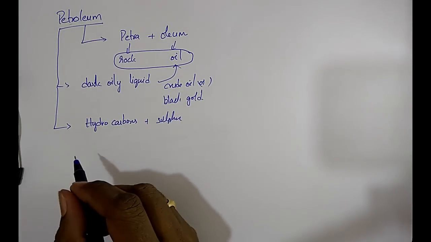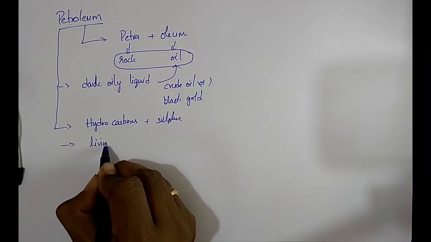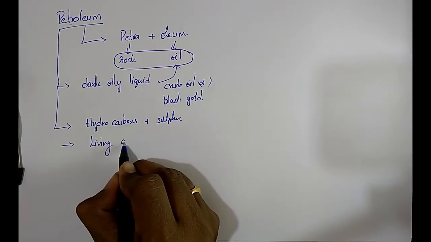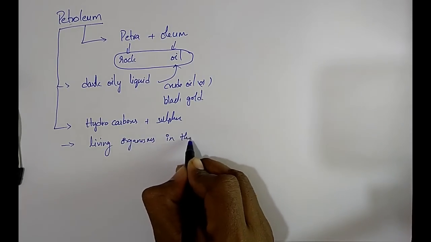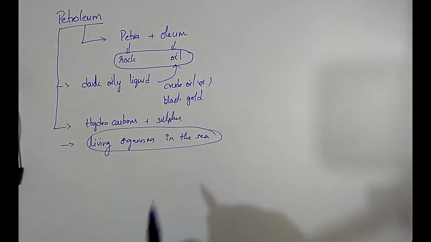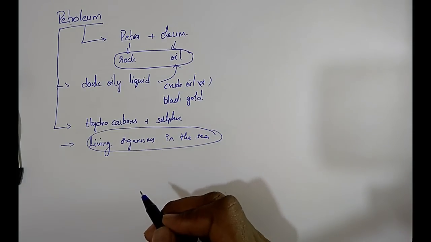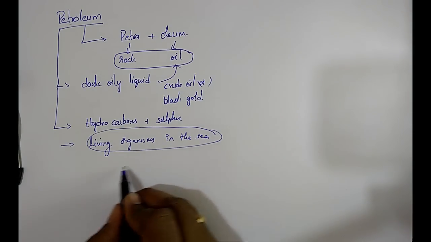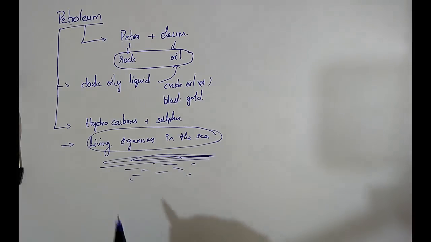And this petroleum was formed from living organisms in the sea. When these organisms living in the sea died, their bodies settled at the bottom of the sea and got covered with layers of sand and clay.